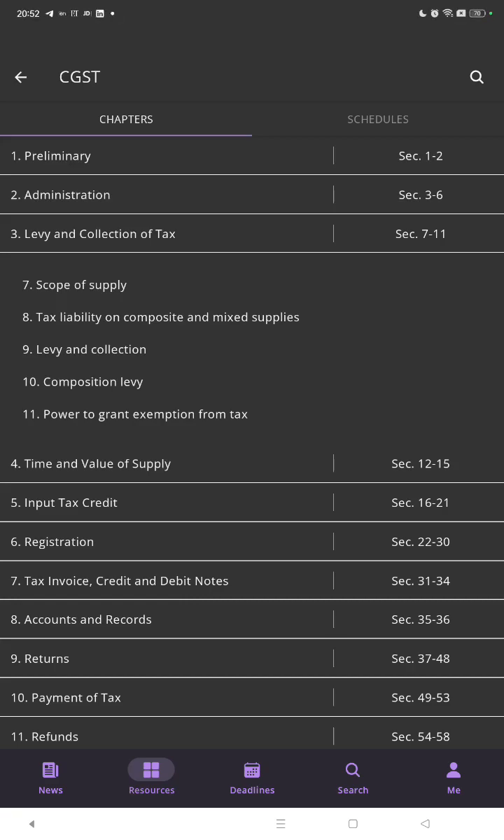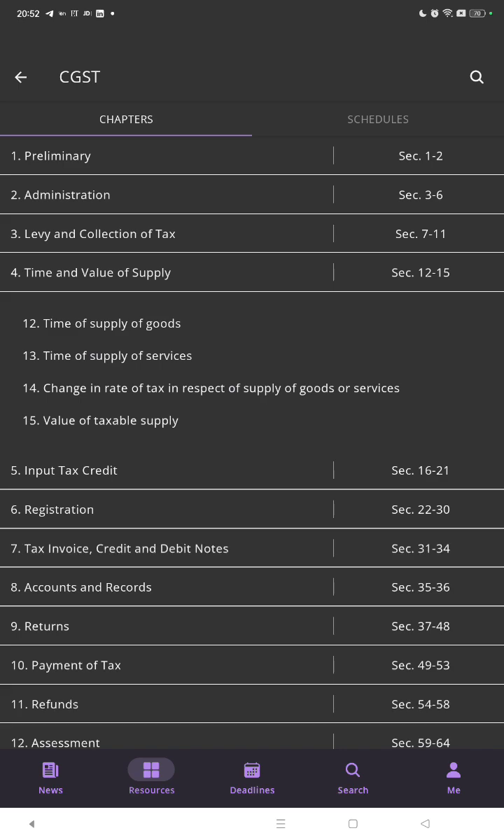Time and value of supply. Section 12 to 15. Please remember, this is a very important section. Section 12 to 15, time and value of supply.